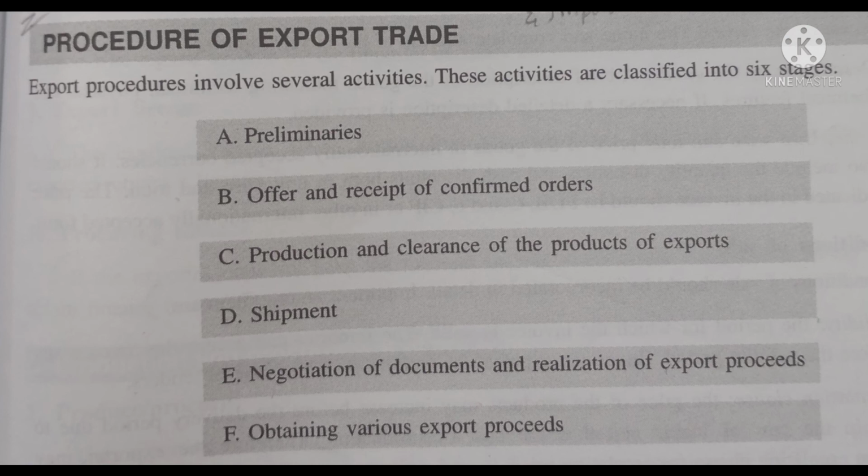So seller and buyer should have 2 copies and 1 copy with the shipment people. Once the goods are shipped, then the payment should be completed. All these things should be completed within a reasonable time.